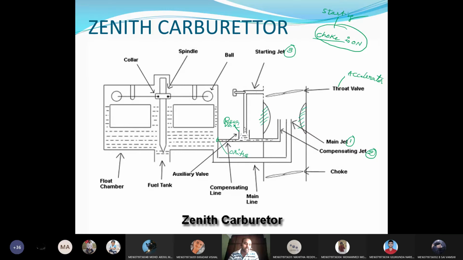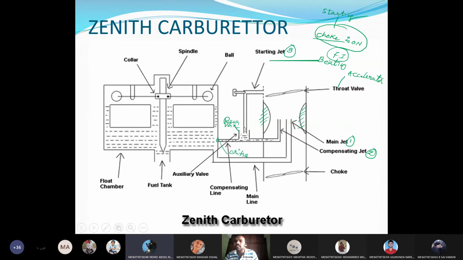I think the Apache RTR now came with fuel injection, right? Yes, sir. I think all the BS6 engines are FI engines only. Activa, Shine, these are all fuel injection, right? There is no use of choke. Again, if you see this BS6 engine or FI engine, during the starting, initially the beating will be more.